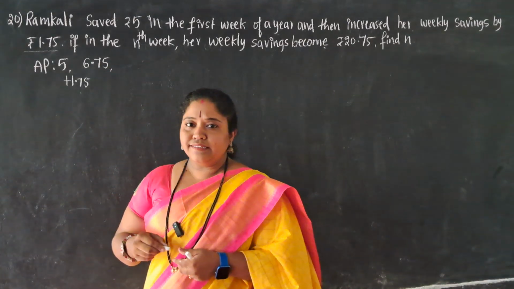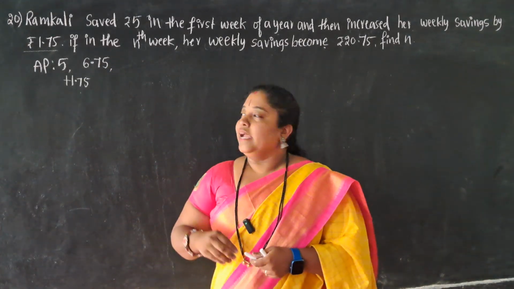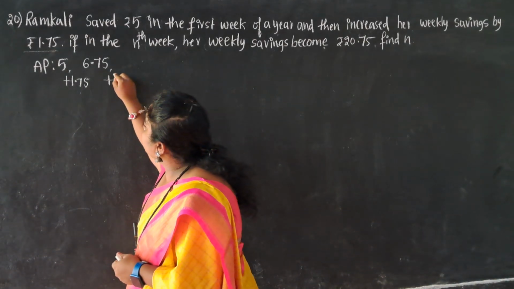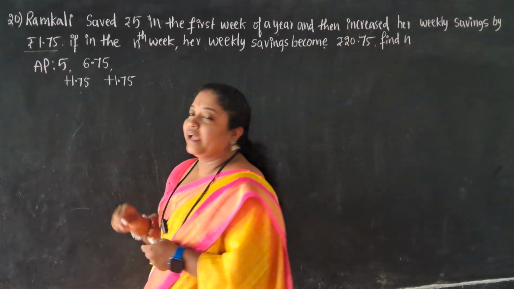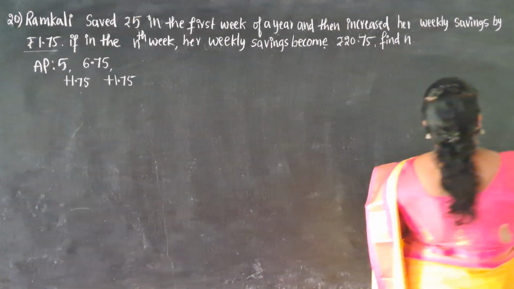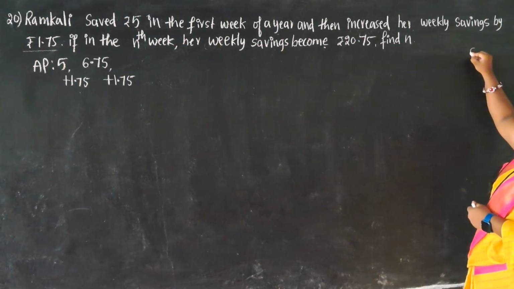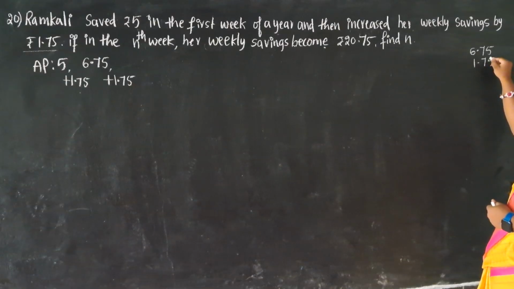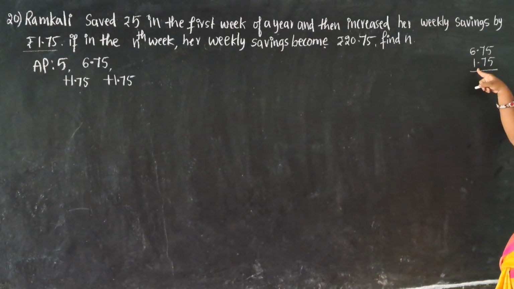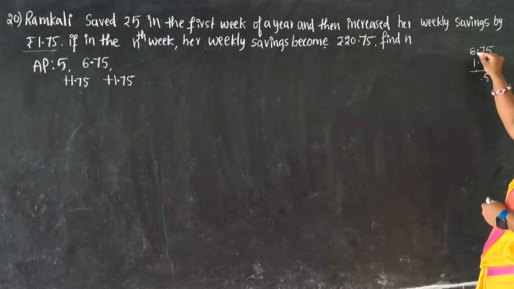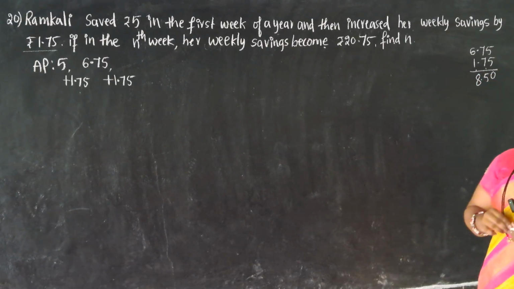so that my second week's savings will become 6.75. Understanding, 6.75. In the third week savings, again she has to increase the saving by how much? 1.75. So to carry out, I'll do the calculation here. You just see here, the second week savings was 6.75. Again she has to increase it by 1.75. Now 5 plus 5 is 10, carry 1, 7 plus 7 is 14 plus 1 is 15, 6 plus 2 is 8, 8.50.